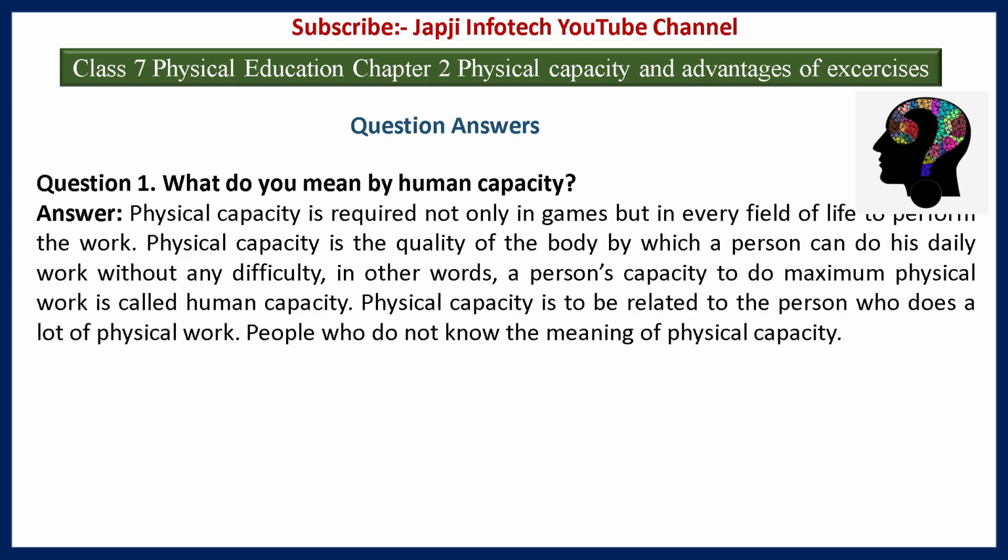Physical capacity is the quality of the body by which a person can do his daily work without any difficulty. In other words, a person's capacity to do maximum physical work is called human capacity. Physical capacity is related to the person who does a lot of physical work.